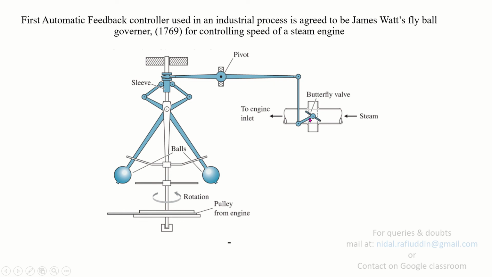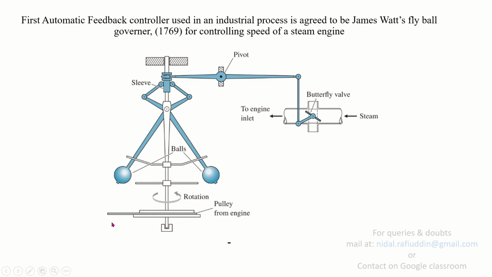So this is the butterfly valve, and the requirement here is that when the speed is to be reduced, in order to reduce the speed of the engine, we will restrict the flow of steam, and in order to increase the speed of the engine, the steam will be allowed to flow more. So the steam flow to the engine inlet should be increased in order to increase the speed, and in order to reduce the speed, the steam flow to the engine inlet should reduce.